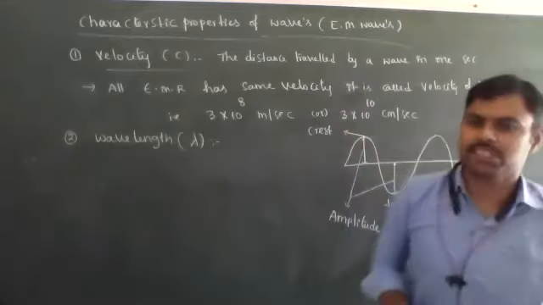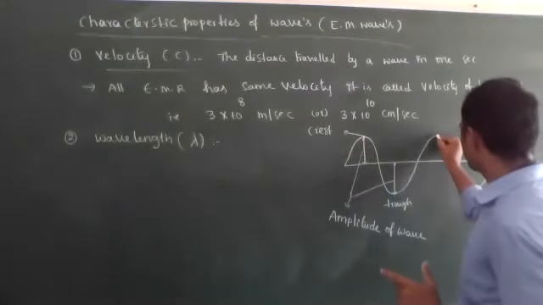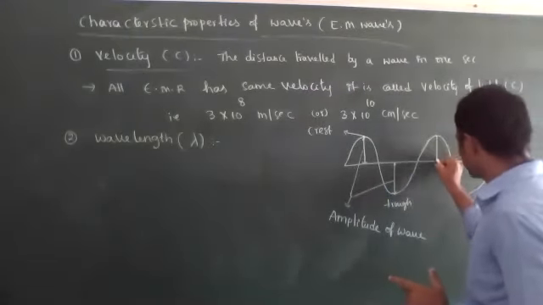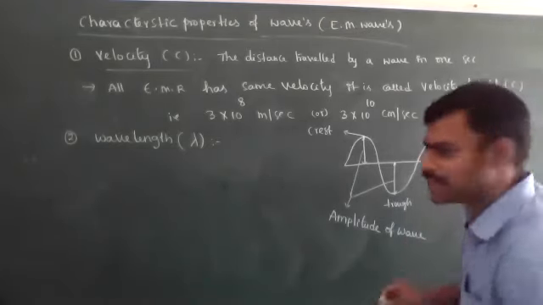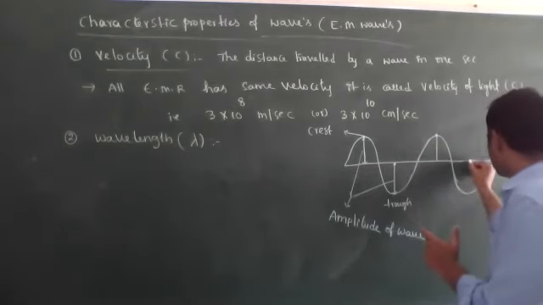What is the definition of wavelength? The distance between two similar points. This is a crest, so it is the distance between two successive crests, or the distance between two successive troughs.